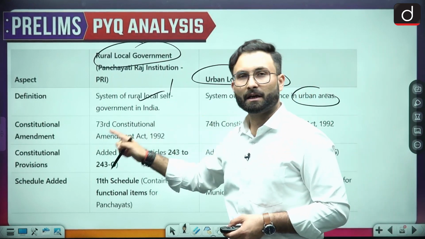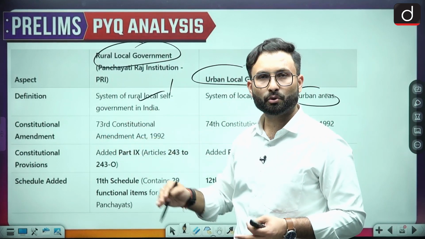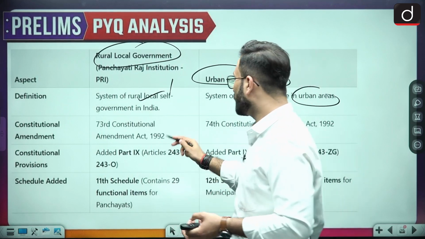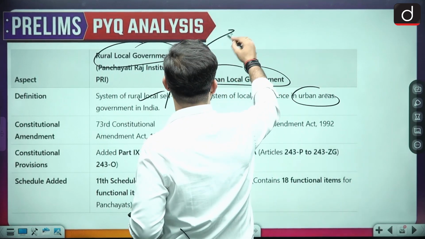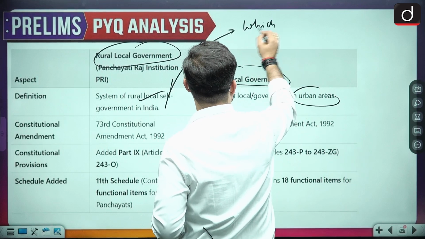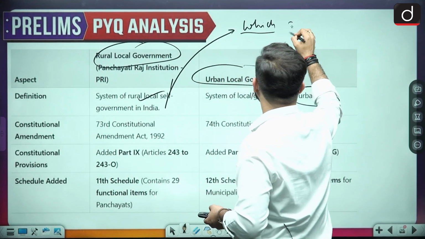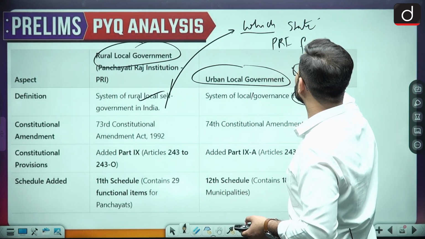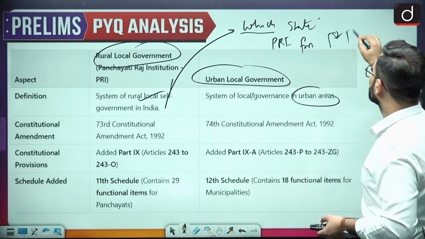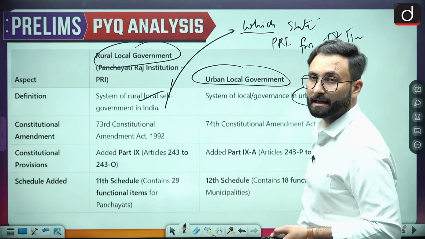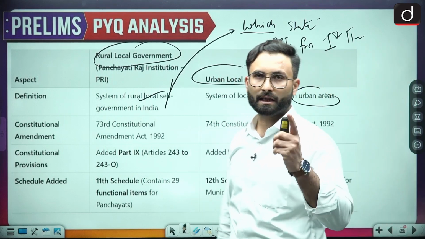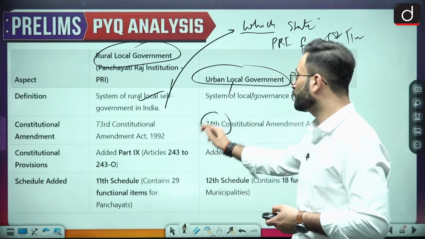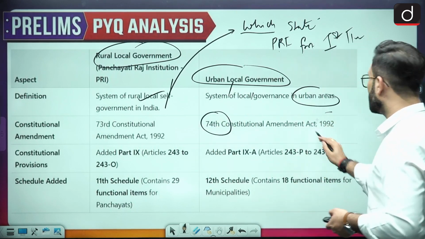Okay, the 73rd Constitutional Amendment Act 1992 is the one where panchayati raj has got the constitutional status. When we talk about this, I would ask you a question: which state, after independence, implemented the panchayati raj institution for the first time? Okay, for the first time, which state has implemented that? You can tell me in the comment box. Anyways, when we talk about the urban local government, the 74th Constitutional Amendment Act was there in 1992.